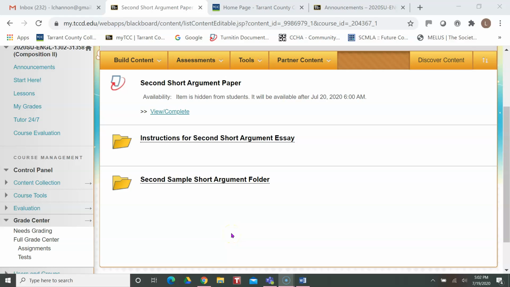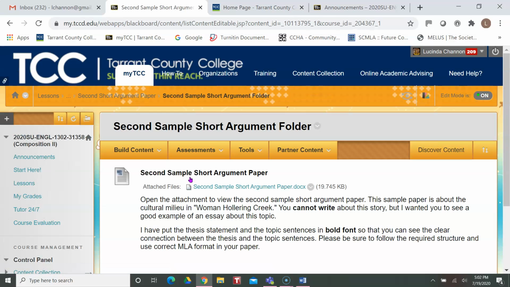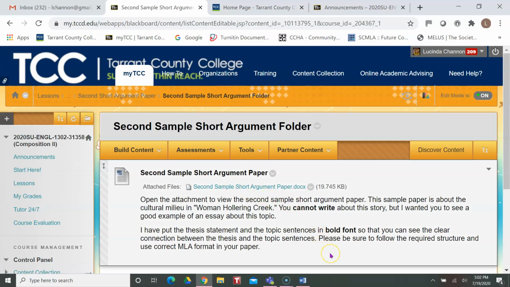Even if you feel you have a good handle on how to write this short argument paper, it's still a good idea to look at another sample paper to see how another student constructed their paper. For this sample paper, the instructions say to open the attachment to view the second sample short argument paper. This sample paper is about the cultural milieu in Woman Hollering Creek. And I wanted to give you an example of how to write about the cultural milieu, because sometimes people have good things to say, but they don't structure it the right way.